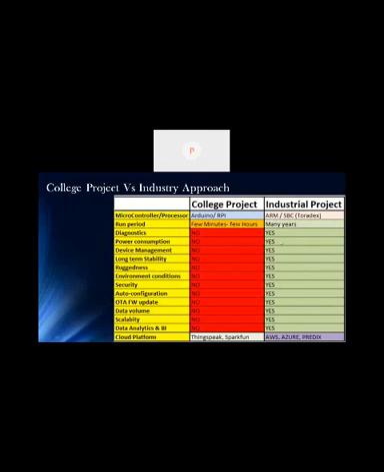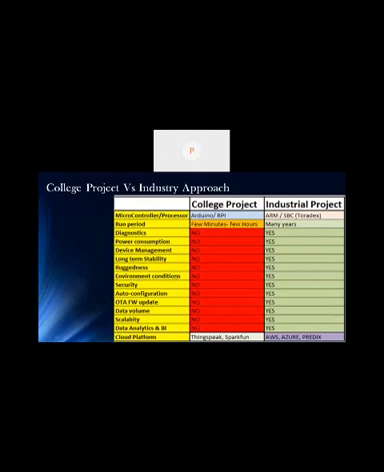Power consumption, you don't bother, but in industries power consumption is a major factor. Device management: you generally work with one or two devices, you don't work with multiple devices, but industries work with hundreds or thousands of devices in one go. So it has to manage so many devices. That is a big challenge. Long-term stability, you don't bother in college, but in industries the solution should be stable enough.